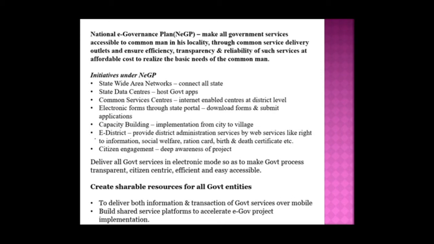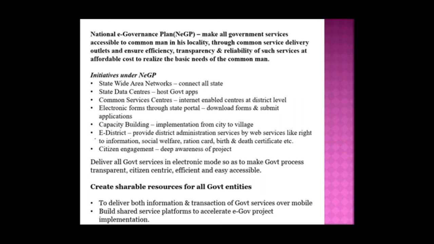And the National E-Governance Plan, NeGP, aims to make all government services accessible to the common man in his locality through common service delivery outlets, and ensure efficiency, transparency, and reliability of such services at affordable cost to realize the basic needs of the common man.